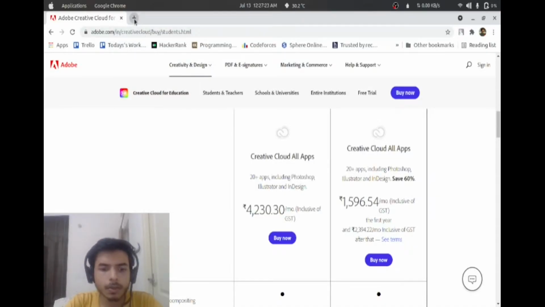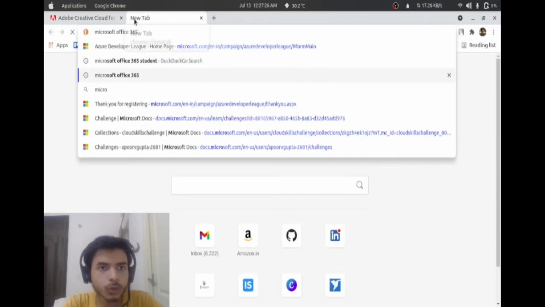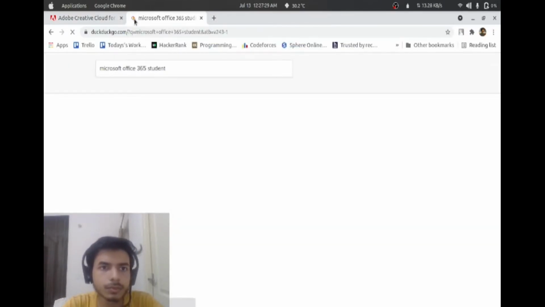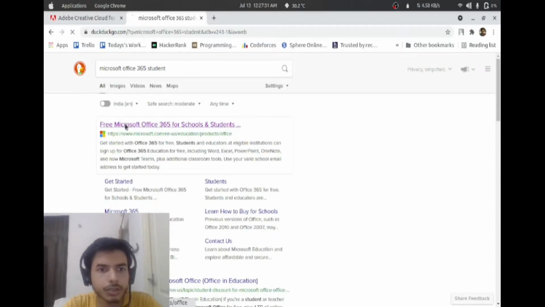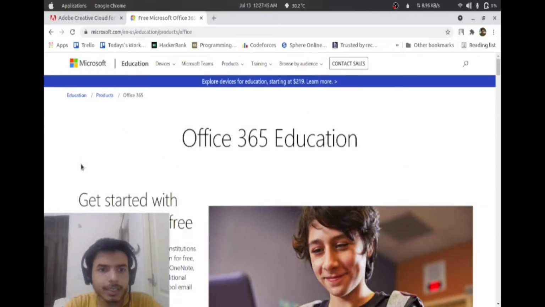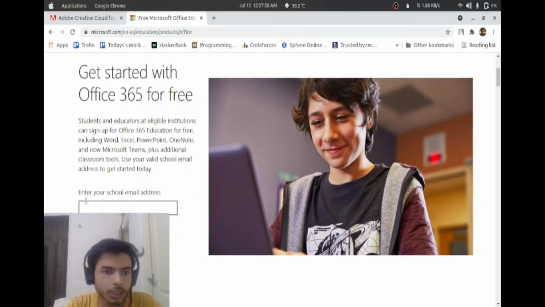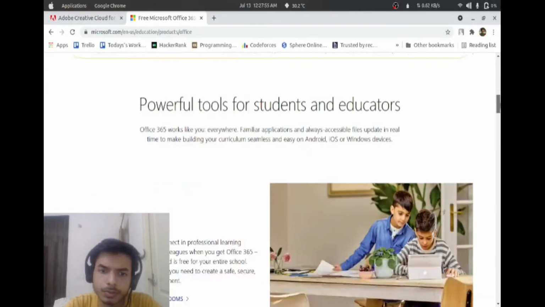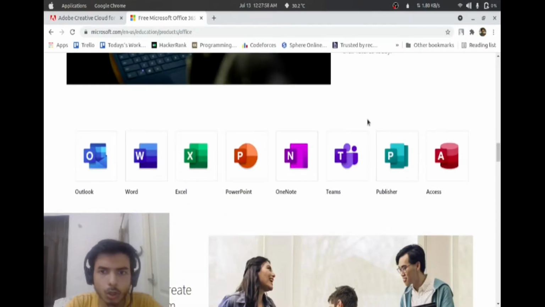Similarly, search Microsoft Office 365 student. Click on this link. Get started with Office 365 for free. You have to put your student college ID here and you are all set to go. You will get all the apps of Microsoft Office 365 from Microsoft Outlook to Microsoft Access for free.